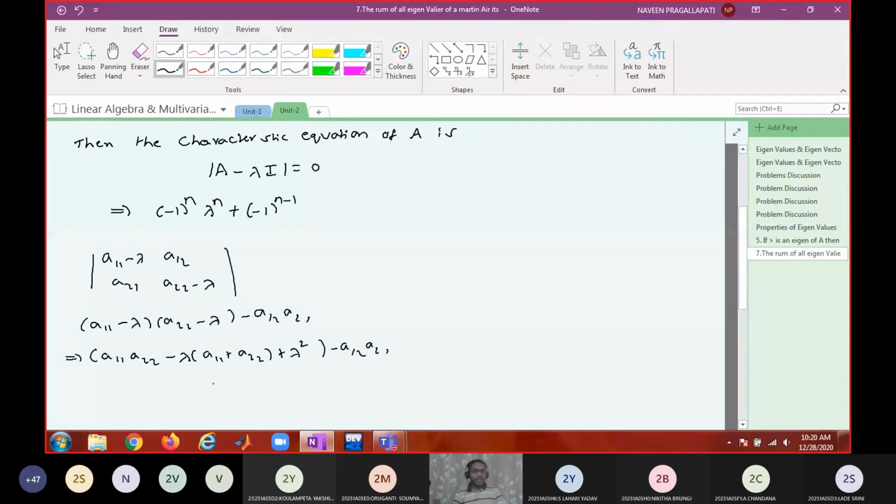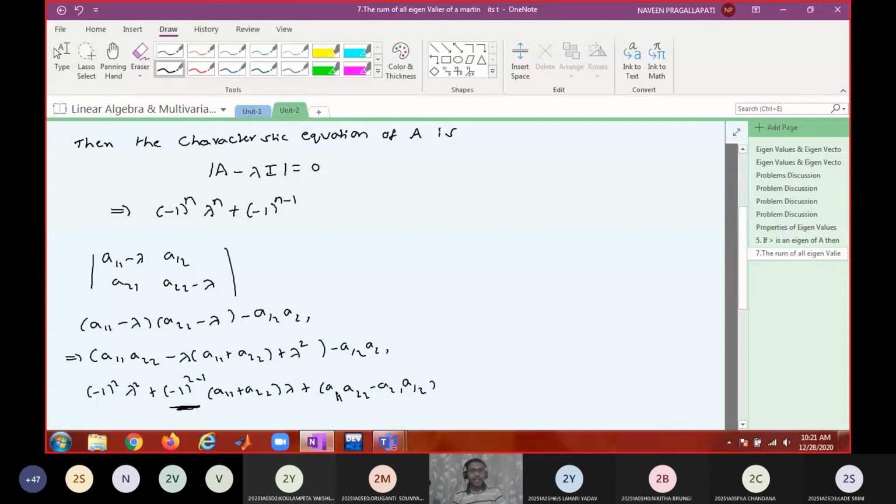Okay. So what is the lambda coefficient? Minus, because this is minus 1 whole square. So I can write it as minus 1 whole square into lambda square plus minus 1 whole power 2 minus 1 into a11 plus a22 into lambda, plus the last one, the determinant of A, a11 a22 minus a21 a12. So you got here minus 1 whole power 2 minus 1.